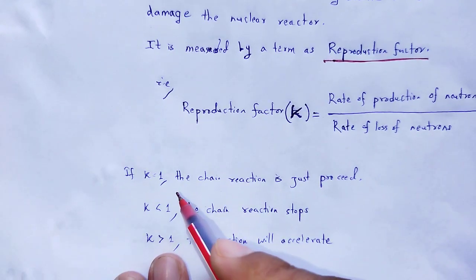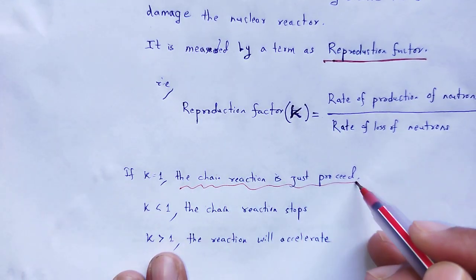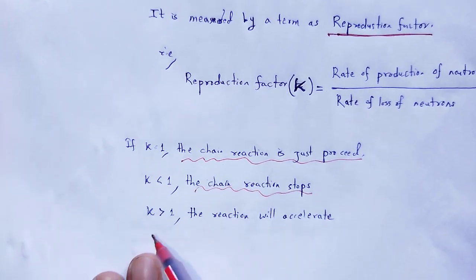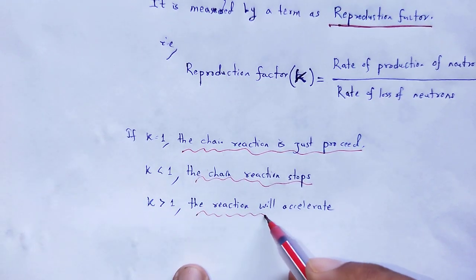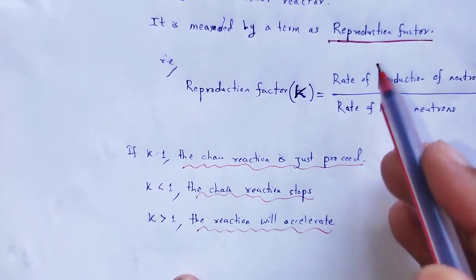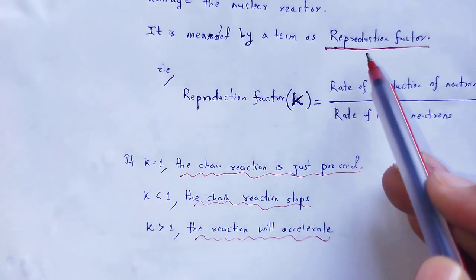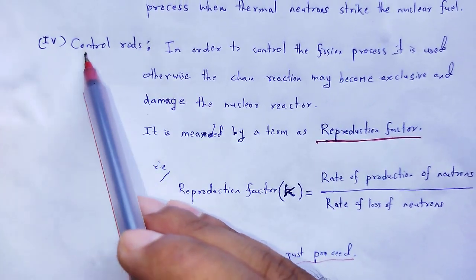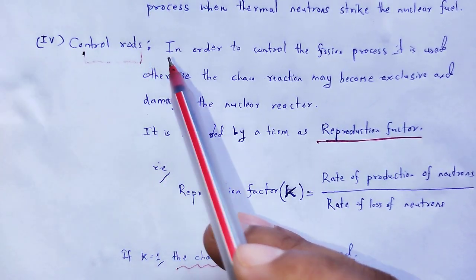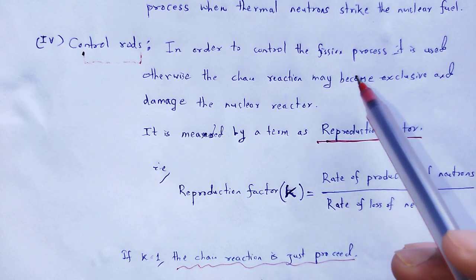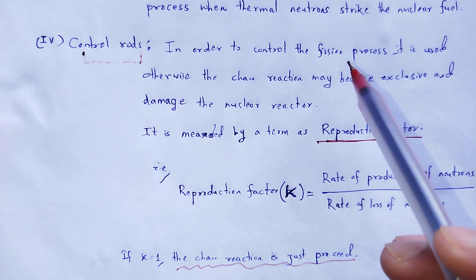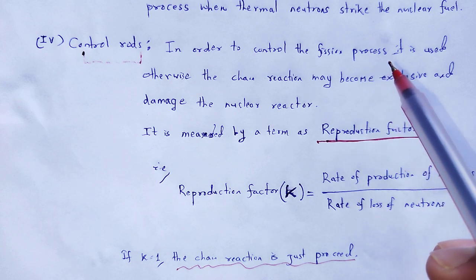If k is equal to 1, then the chain reaction just proceeds. If k is less than 1, then the chain reaction stops. If k is greater than 1, then the reaction will accelerate. On the basis of this technical term, the reproduction factor, we say what the function of the control rod is: it manages the controlled fission nuclear reaction.